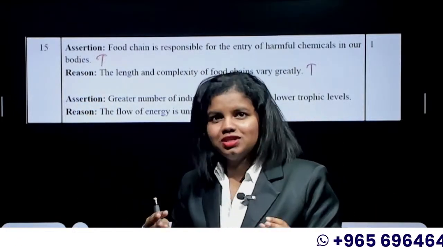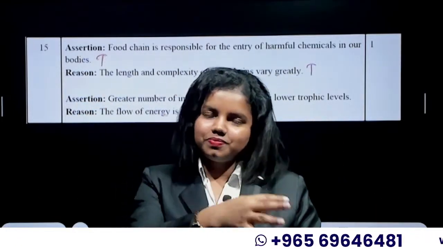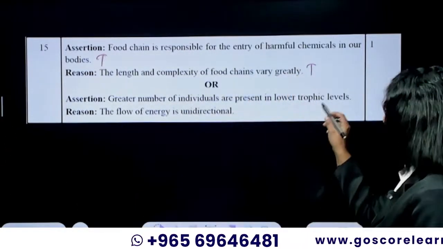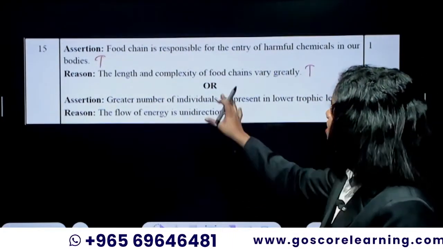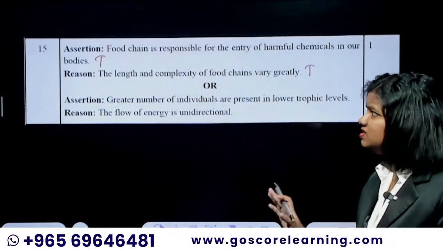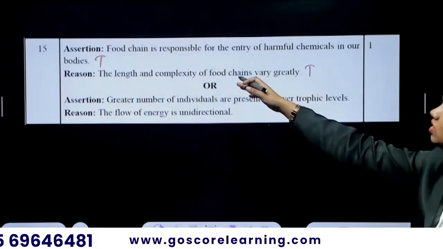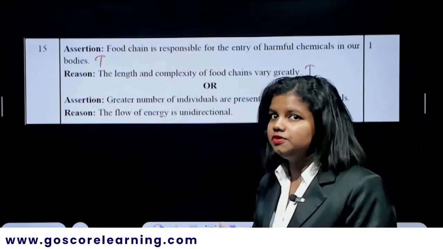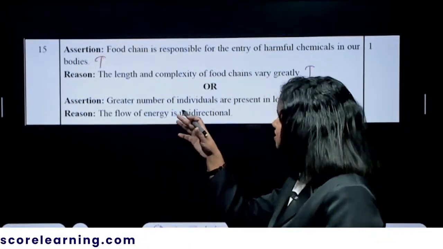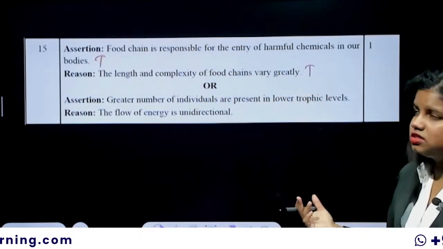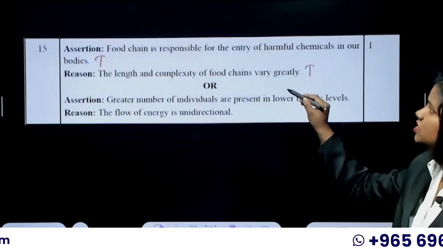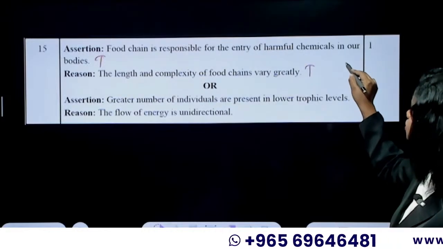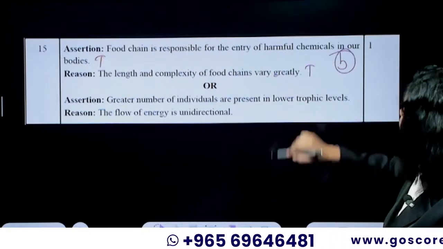So depending upon the participants in the food chain, the length of a food chain can vary. Even that's also a true statement. But then, is it explaining the assertion? Is the reason good enough to explain? No. In the first assertion, they're talking about the biomagnification process we have studied, and in the reason, they're explaining something else. So you can say assertion and reason are true, but reason is not the explanation of assertion. So it can be B.